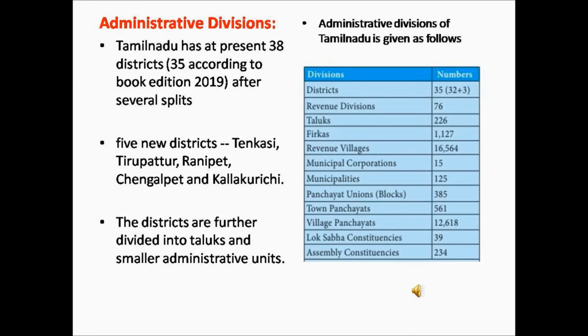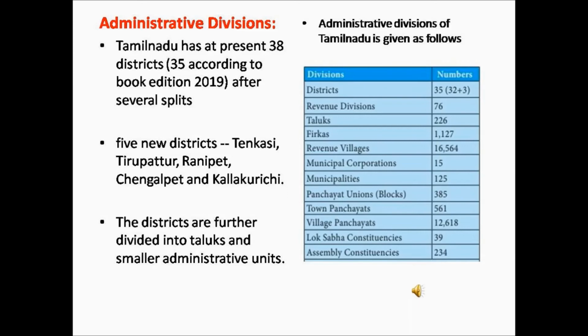The state of Tamil Nadu is divided into a number of districts. These districts are further divided and subdivided into many categories for the purpose of administration. Now we will see the administrative divisions of Tamil Nadu. Tamil Nadu has at present 38 districts. After several splits, there are 38 districts in Tamil Nadu at present. The new 5 districts are Tenkasi, Tirupattur, Ranipet, Chengalpet and Kallakurichi.